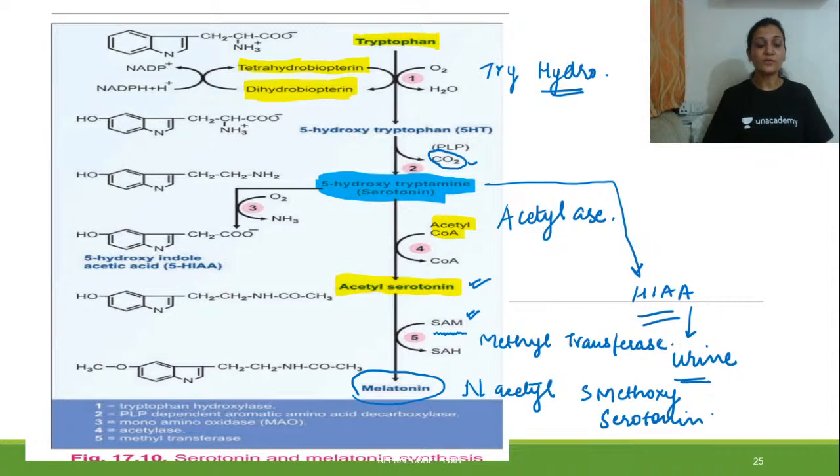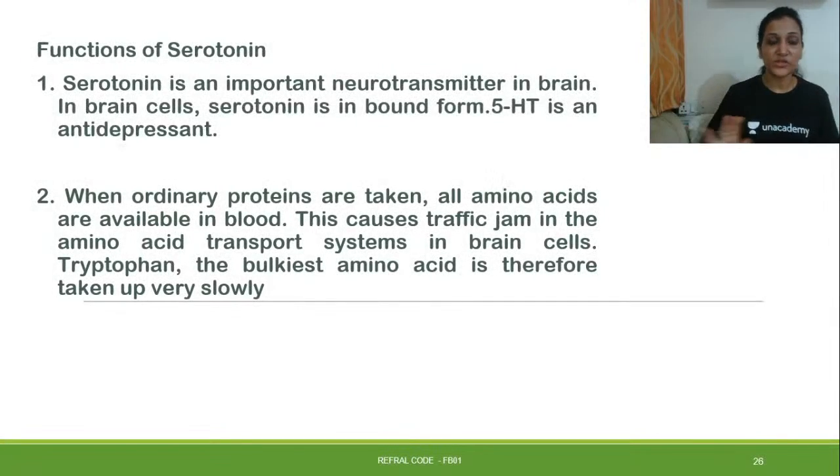So this is how the process of formation of serotonin and melatonin occurs. Remember the name of serotonin, that is 5-hydroxytryptamine, and the coenzyme which is responsible for this process is tetrahydrobiopterin, and this is how the process of serotonin and melatonin formation occurs.